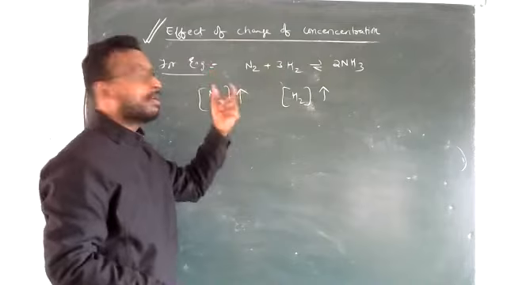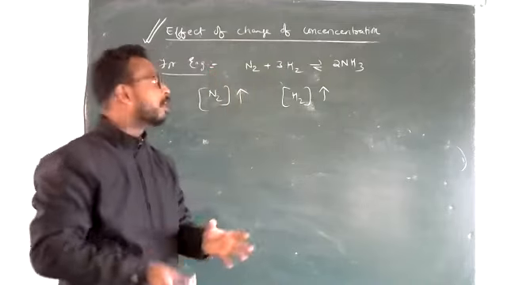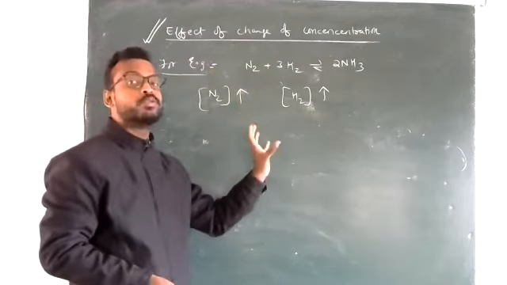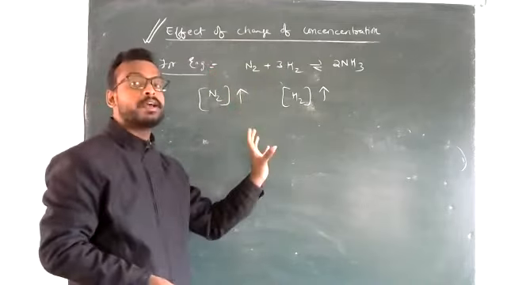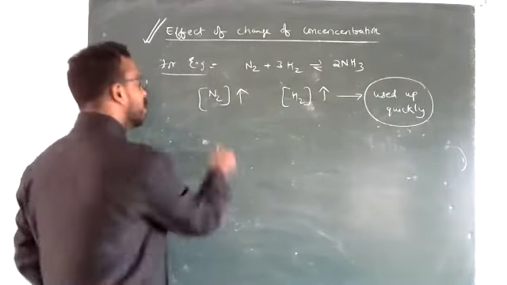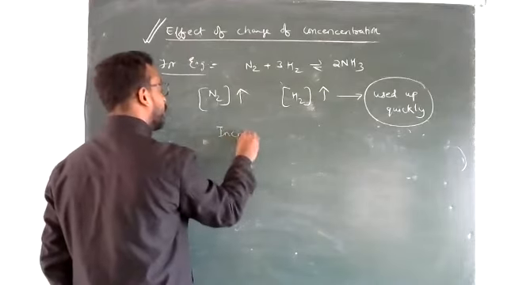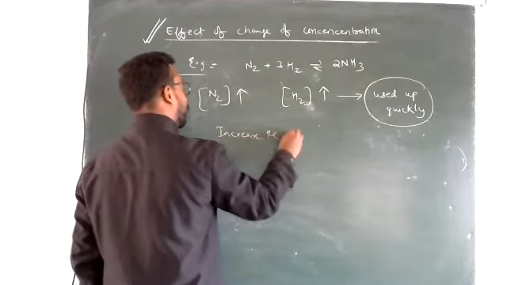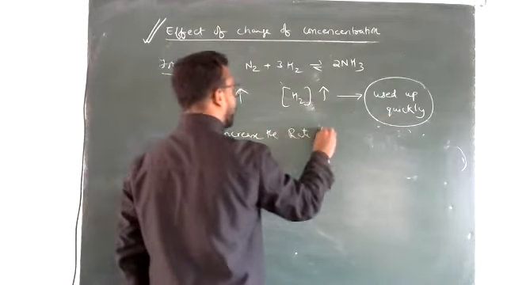That the equilibrium will try कि आपका ये जो concentration increase हुआ है वो used up हो जाए. Okay, so whatever the concentration has been increased, that must be used up quickly. So उसको used up quickly, जल्दी से use होने के लिए मुझे क्या करना पड़ेगा? I need to increase the rate of forward reaction.